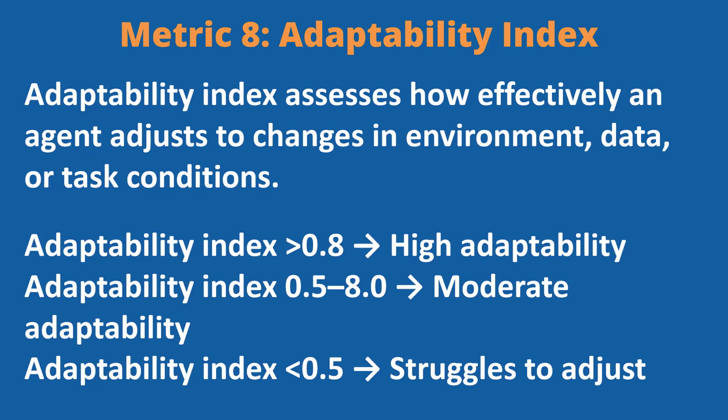An adaptability index greater than 0.8 indicates high adaptability. An adaptability index 0.5 to 0.8 indicates moderate adaptability, and an adaptability index less than 0.5 indicates the agent struggles to adjust.